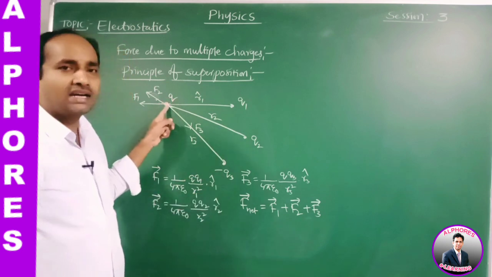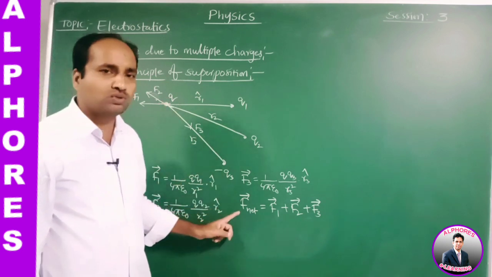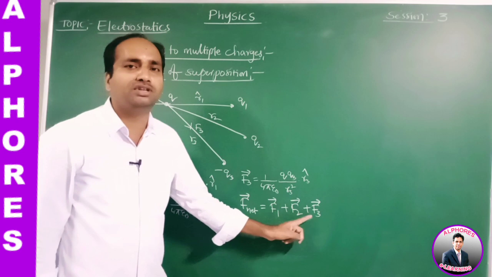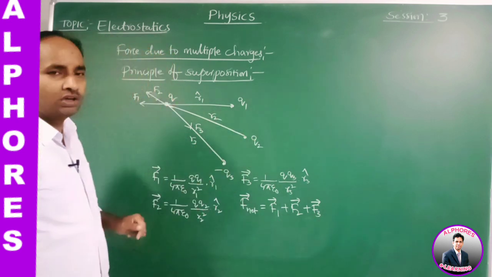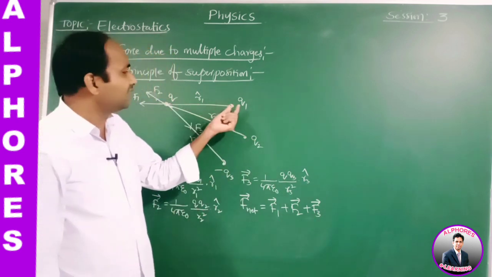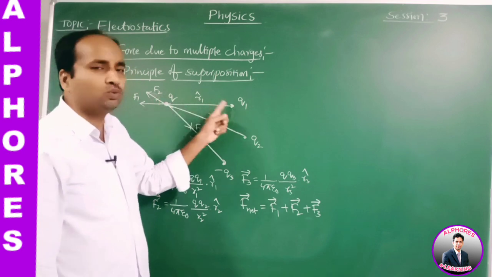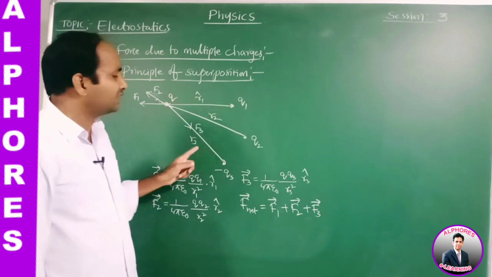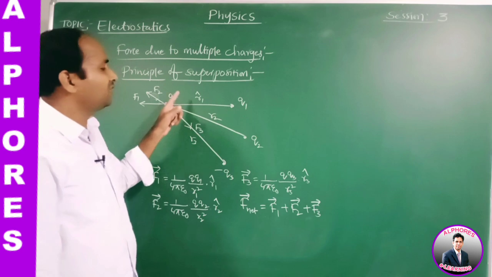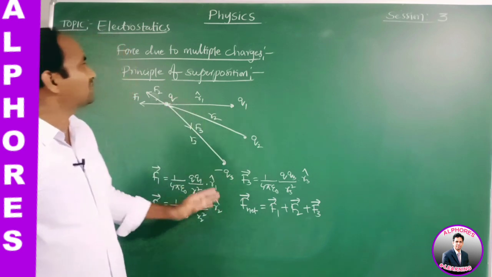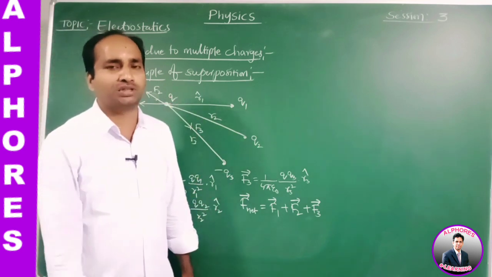One more important thing is that whenever we calculate the force between any two charges, the presence of other charges does not influence that force. This is about the principle of superposition.